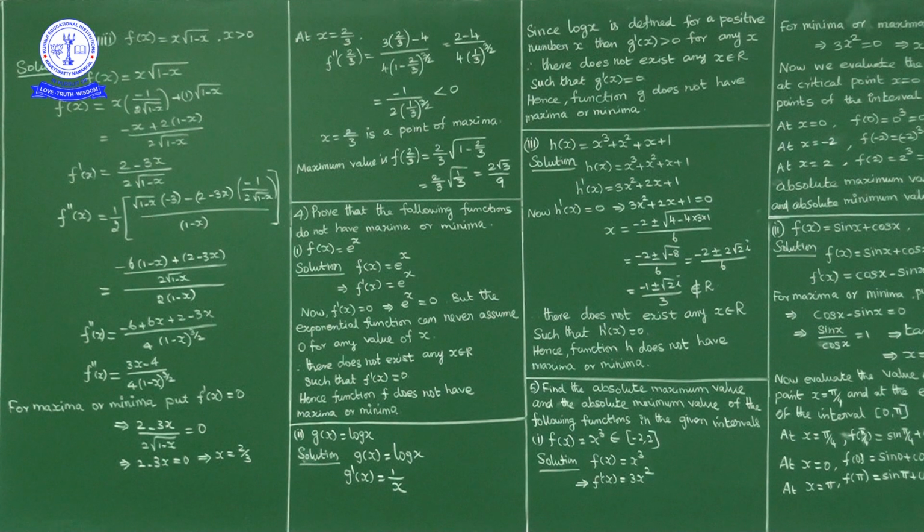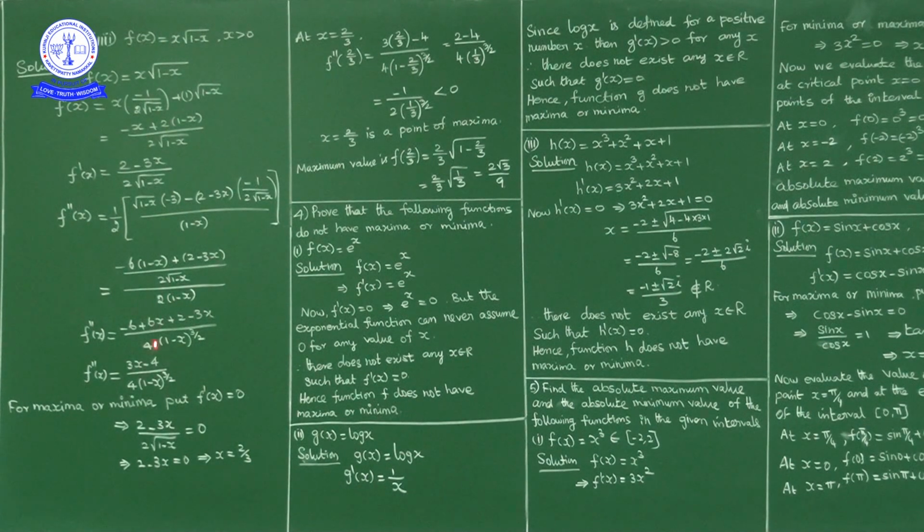Now here take LCM. What is the LCM here? 2 into square root of 1 minus x. So 2 into square root of 1 minus x comes here. So minus 3 into 2 is minus 6 into square root of 1 minus x into square root of 1 minus x, which is 1 minus x. Now minus of minus is plus 2 minus 3x upon 2 into square root of 1 minus x, upon 2 into 1 minus x.